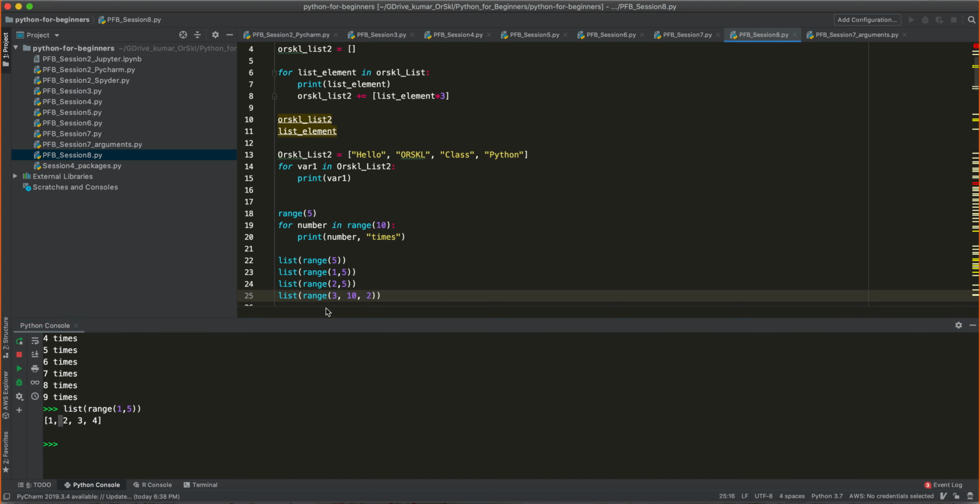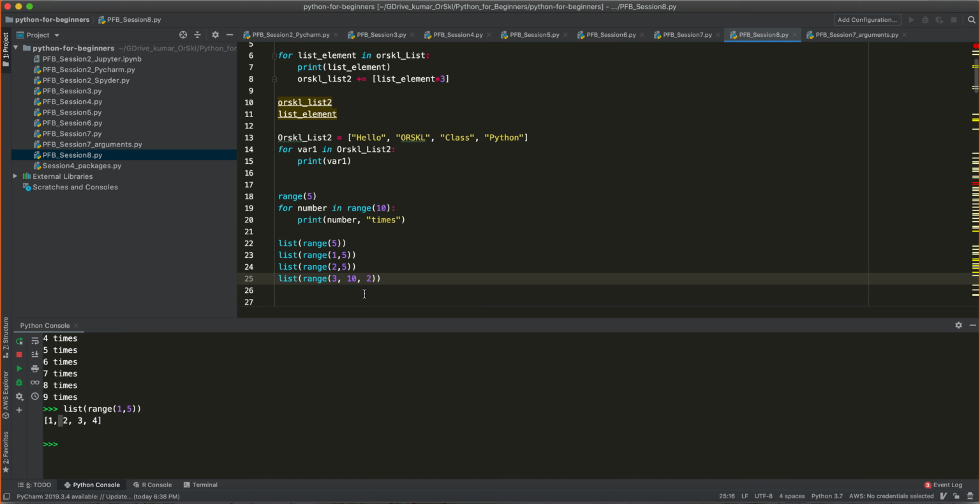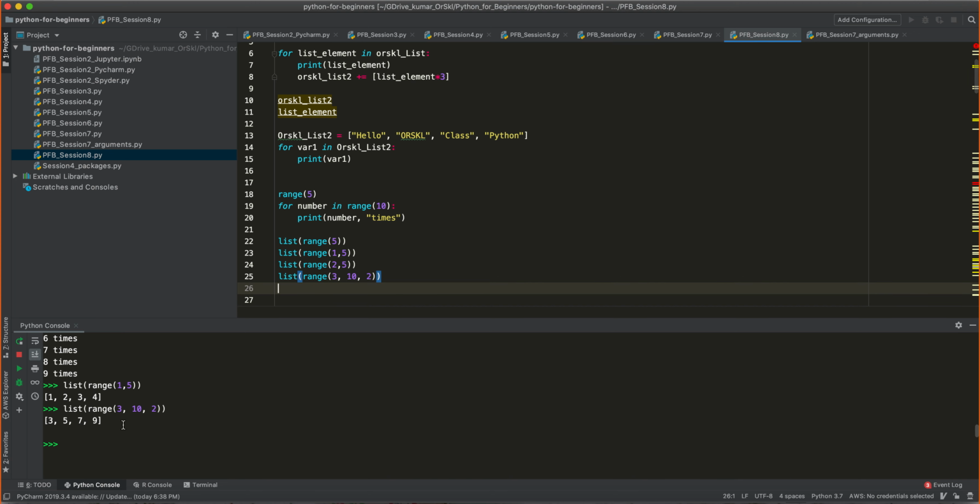Instead, you wanted to increment it by 2. So you can again say start with 3, and the maximum that you have to reach is 10, that is nothing but 9, but hop with the size 2. That means after 3, the next value that you should see is 5. After 5, 7. After 7, 9. You can also generate the numbers like that. See, if I execute this code, you see this as an output.